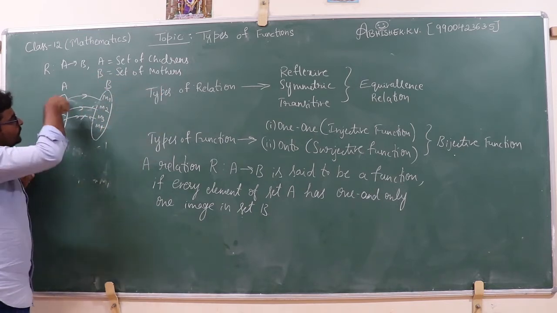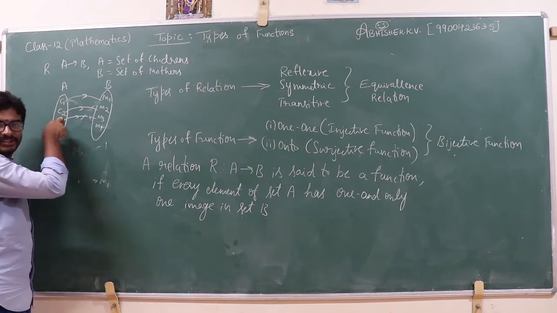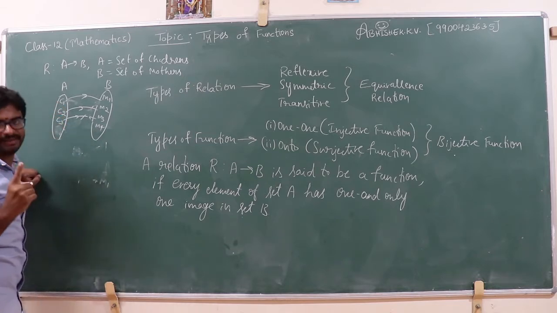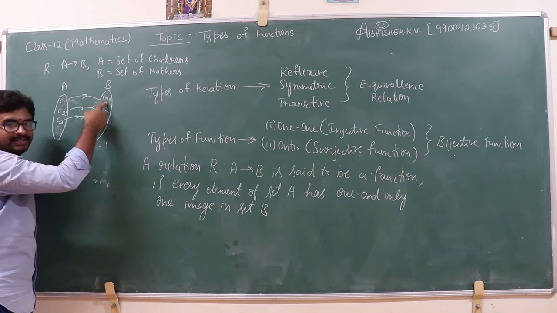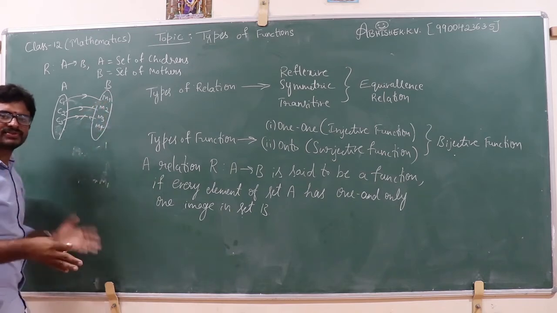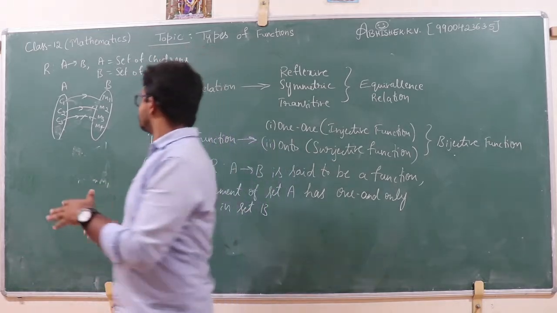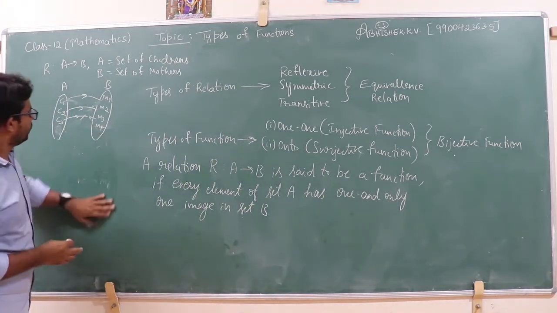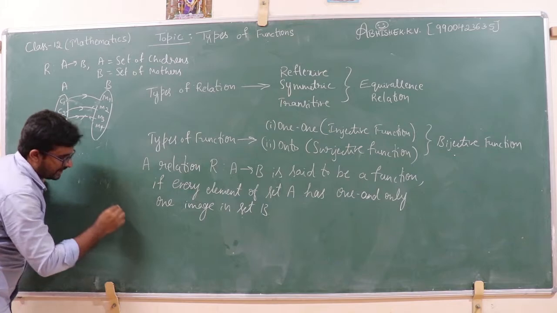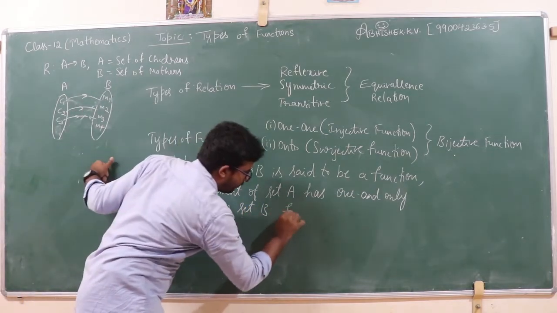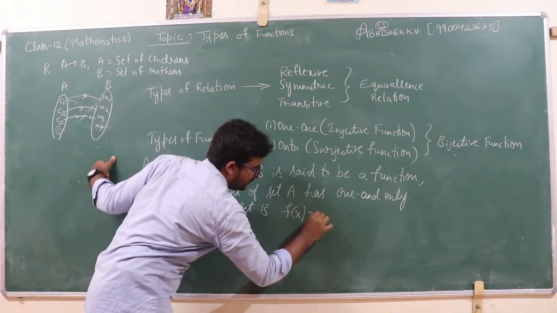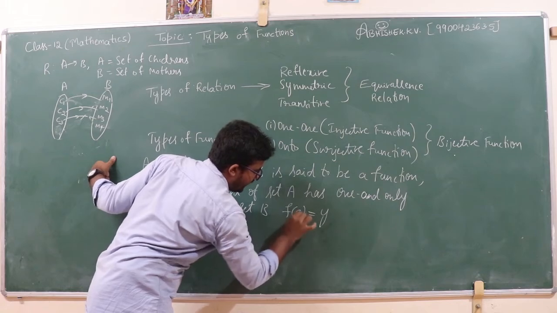This set of children, if I consider child C2, should have only one mother. But if I consider the mother M1, she may have one child or two children or more than one, right? So this is the keyword. This function can be represented by f of x is equal to y, or f of a is equal